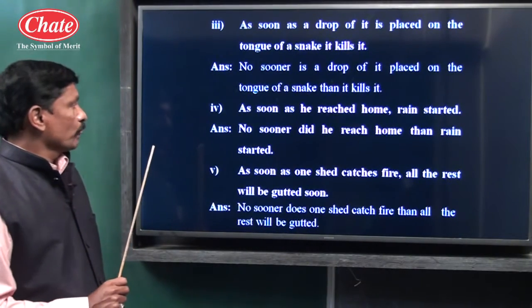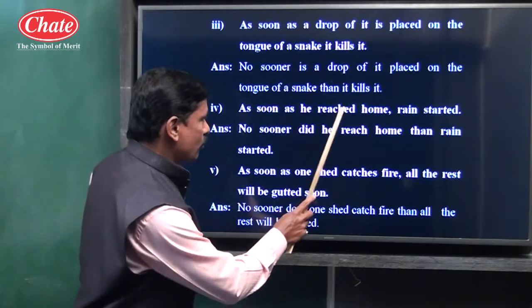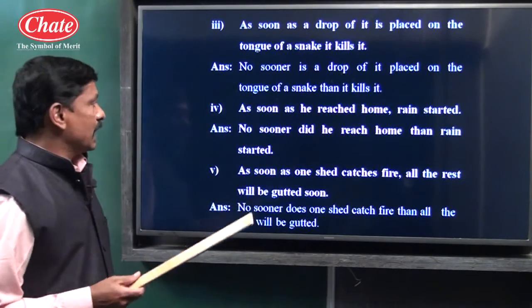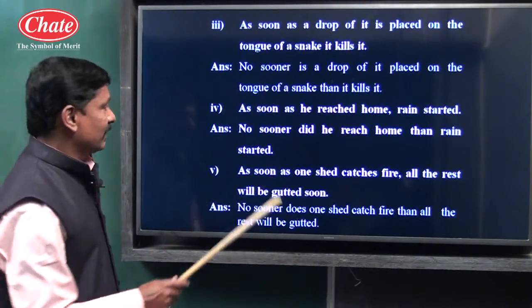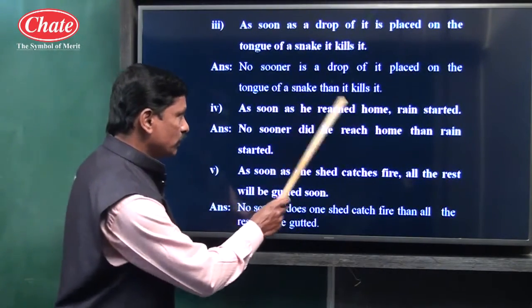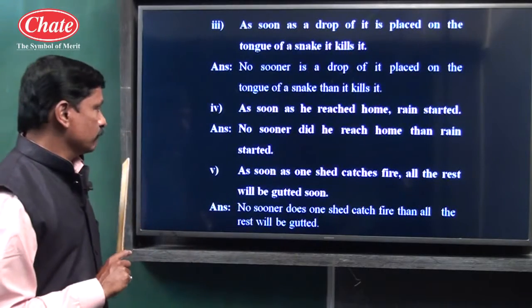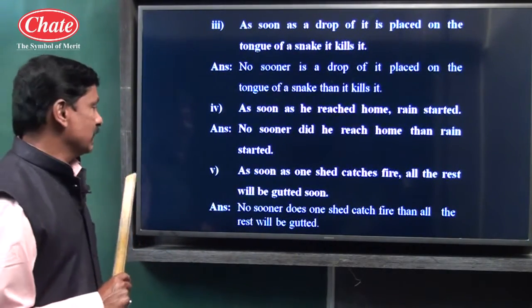Example number 4: as soon as he reached home, rain started. This clause is in simple past tense. No sooner did he reach home. Why did, children? Because this particular clause is simple past tense. No sooner did he reach home than rain started.